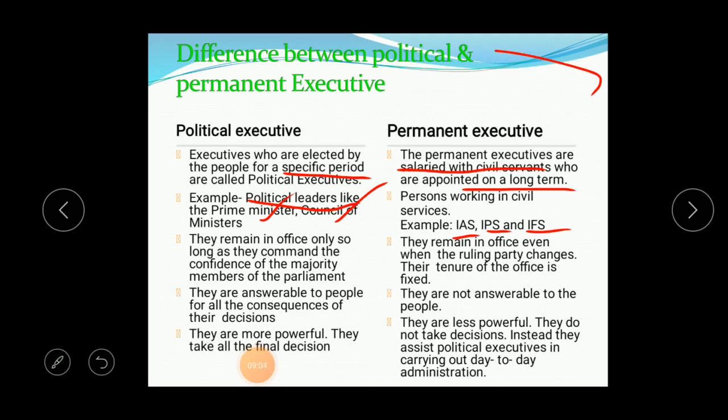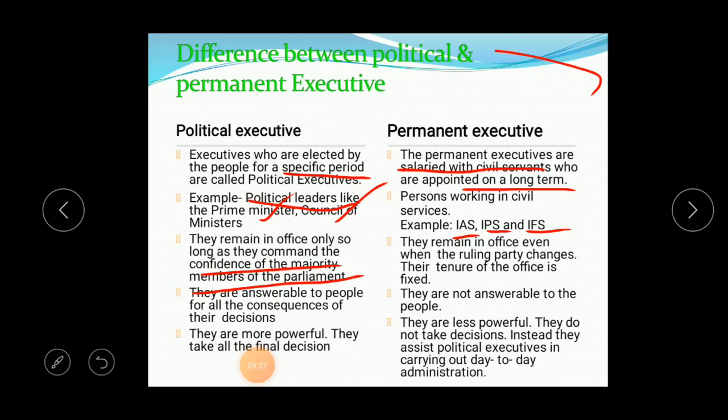The third point regarding the difference between political and permanent executive is that they remain in office only so long as they command the confidence of the majority of members of parliament. MLAs, MPs are there, no? During their ruling time only, they can be called the political executive. After that they are not called political executives.